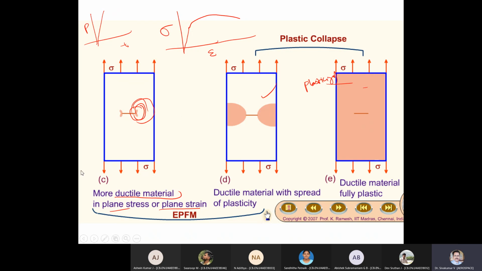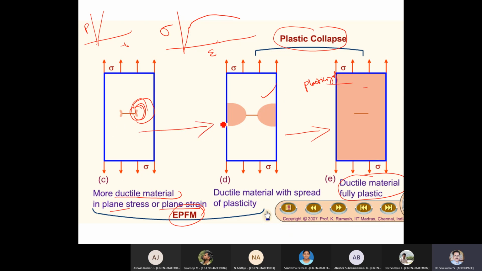So if a body is subjected to a limiting stress in this particular range, then I can go for EPFM theory. But if the body goes to this form, then I cannot do EPFM. This is highly ductile material, fully plastic, a collapse state. Here we cannot apply EPFM.